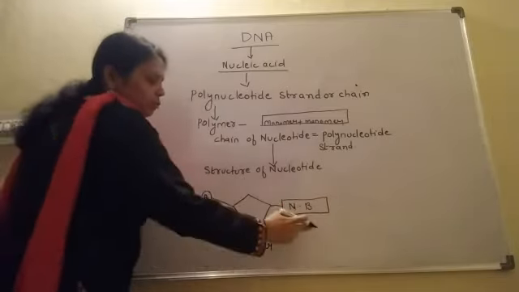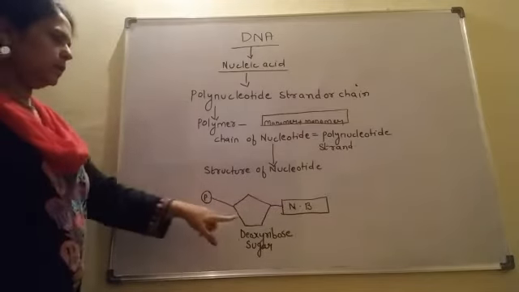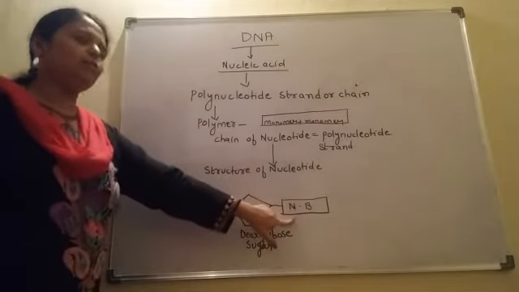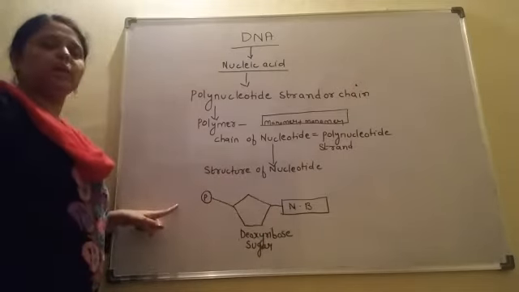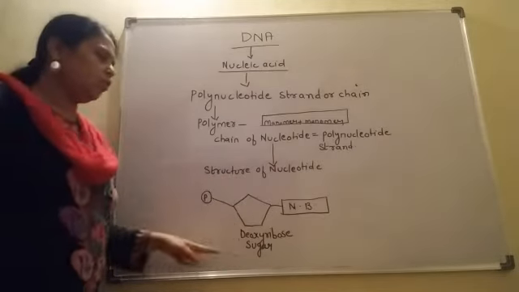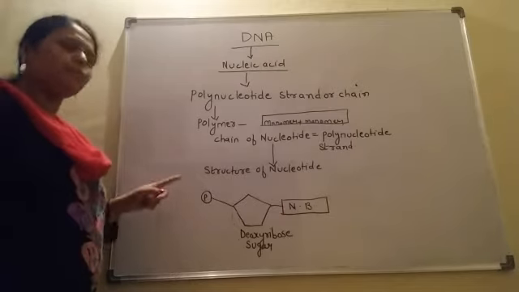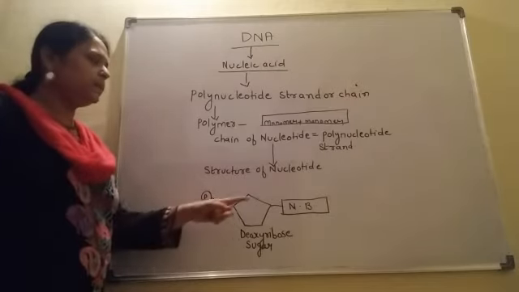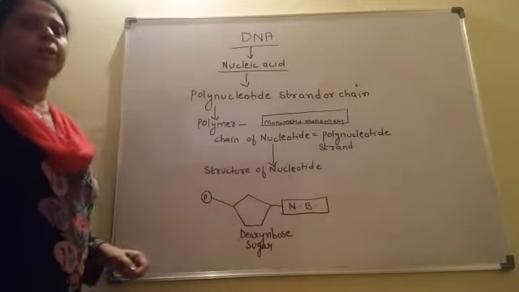This is the structure of a nucleotide, consisting of phosphate group, sugar group and nitrogen base. When these three things are present together, this structure is called a nucleotide. Nucleotide is the combination of phosphate plus sugar plus nitrogen base.